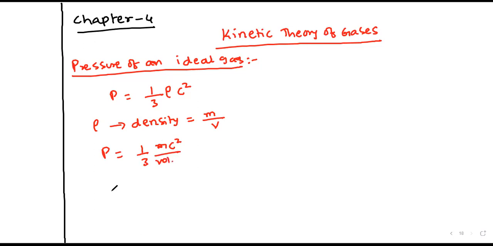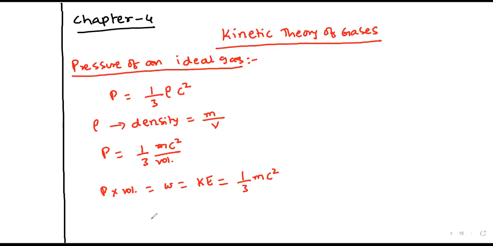So pressure into volume is nothing but work done, or else kinetic energy. Suppose the initial kinetic energy is zero; by using the work energy theorem, I can say work done is in the form of kinetic energy. That is equal to 1 by 3 mc square.